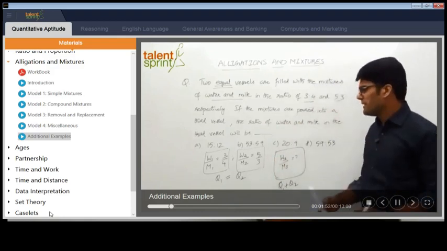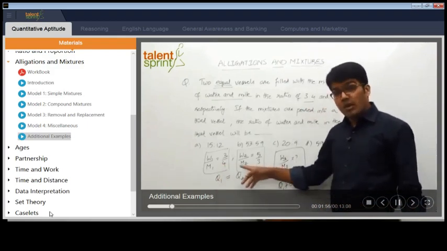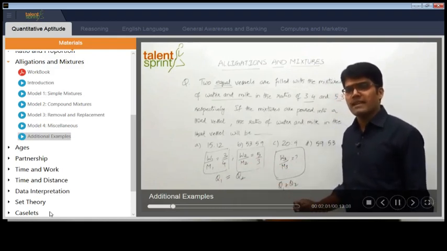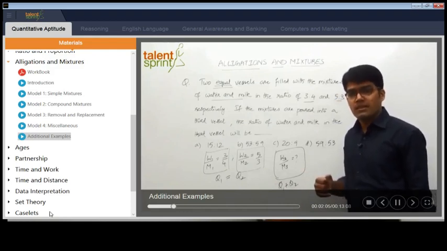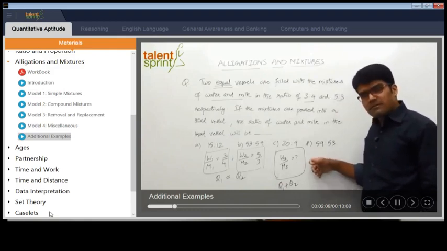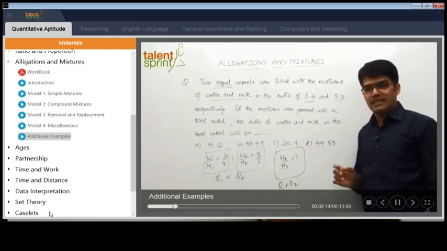The simple point to be verified here is, because this has got 7 parts and this has got 8 parts, and the quantities are equal, we should take a common multiple of 7 and 8. What is the common multiple of 7 and 8? 56. The least common multiple is 56. Which means the total of the ratio that we have in the third vessel should be a multiple of 56. I hope you are able to follow.